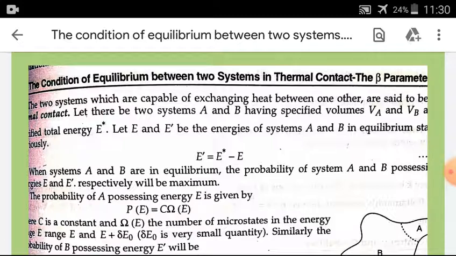Delta E naught is very small. Similarly, the probability of B possessing energy E dash will be P(E dash) is equal to C dash omega dash(E dash) delta E naught. The complete probability, or the composite probability,